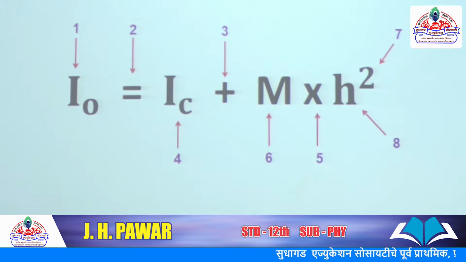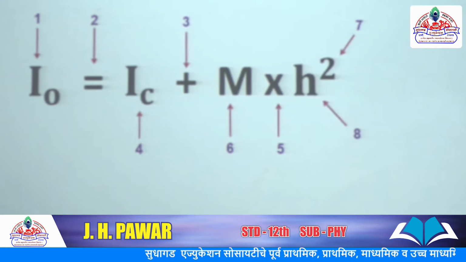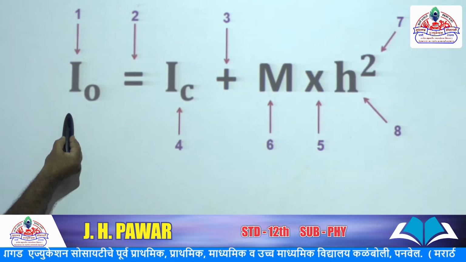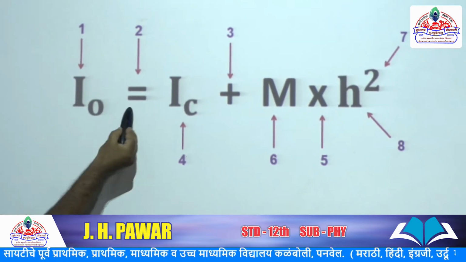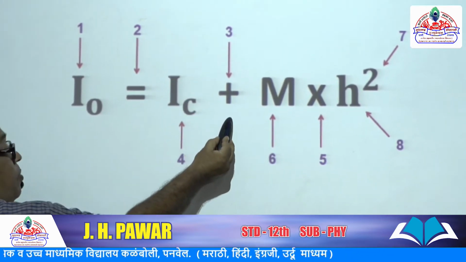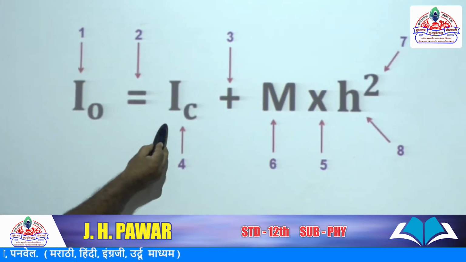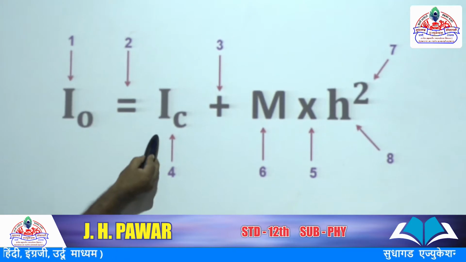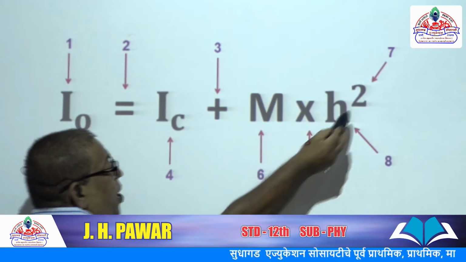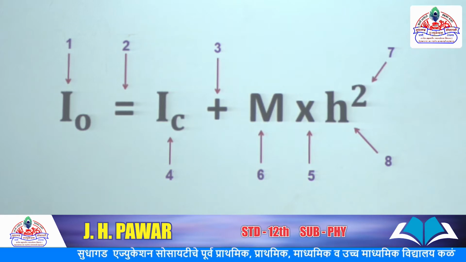Again revise the definition. Moment of inertia of a rigid object about any axis is equal to, or you say is, the sum of its moment of inertia about a parallel axis passing through center of mass and product of mass of the object and square of distance between two axes. A simple thing.